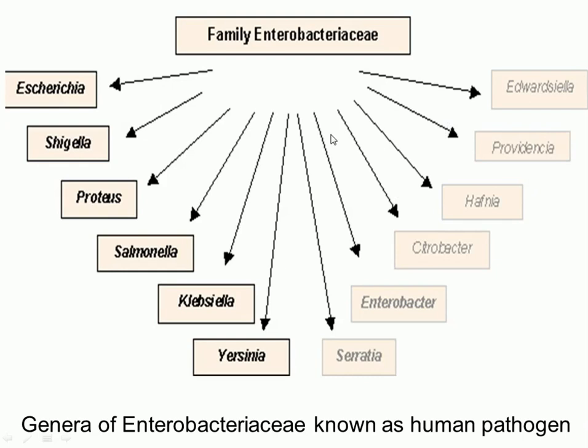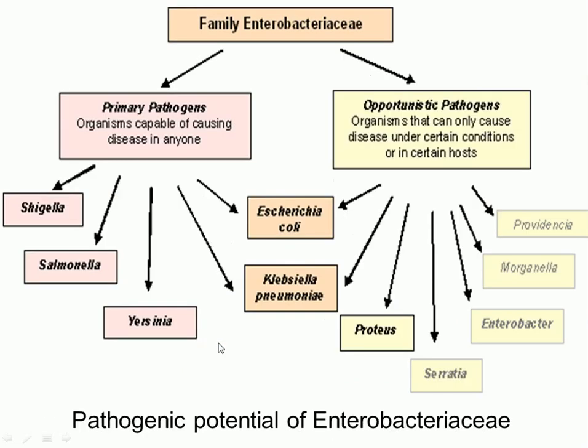These are the family of Enterobacteriaceae. However, only a few of them are pathogenic to humans. The Enterobacteriaceae can be divided into primary pathogens and opportunistic pathogens. Primary pathogens are pathogenic to humans when they are present in the human digestive system. However, some of them are opportunistic pathogens, which means that in a normal scenario, for example E. coli, they are normal flora in the digestive system.